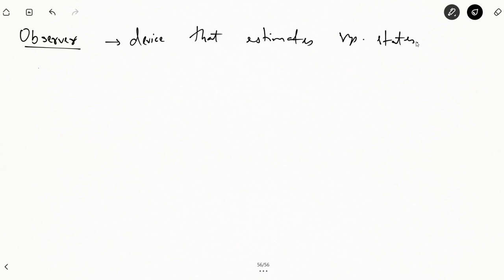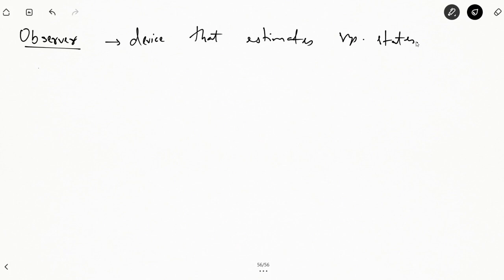That estimates the value of the system states, the different variables of your system. The observer gives us that estimate, and from the knowledge of the input and output of a system we can measure the response of the system, the different state variables, at any given time.